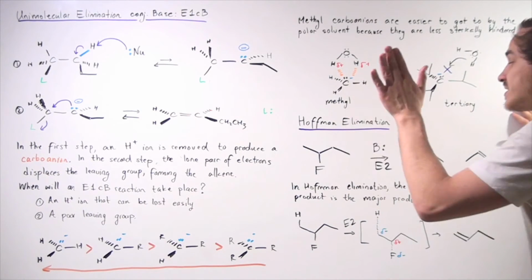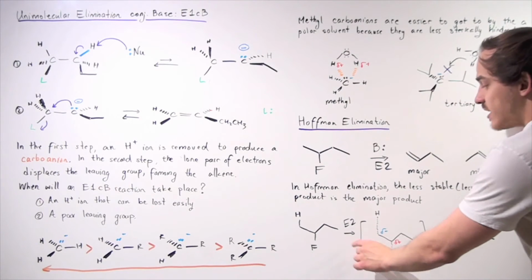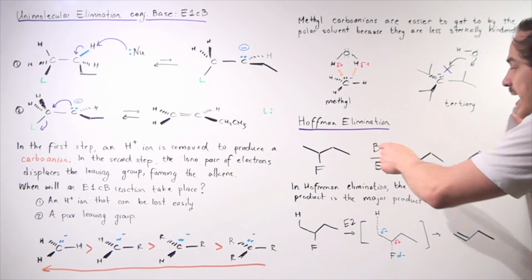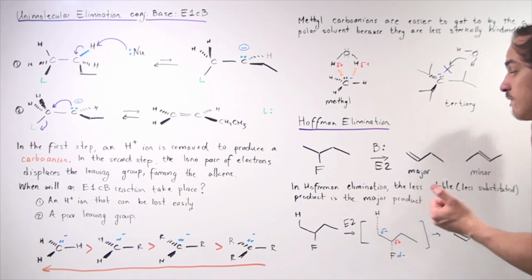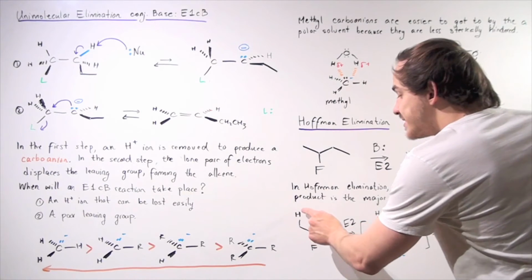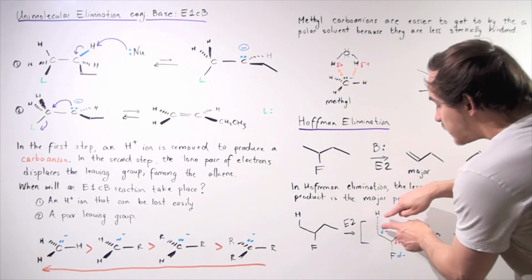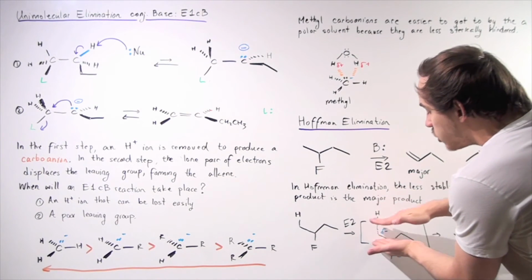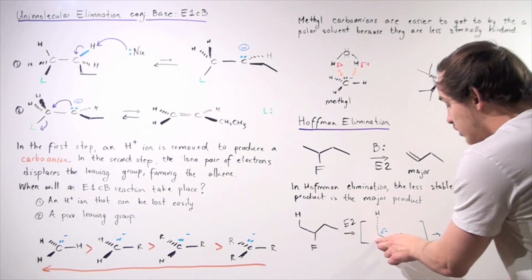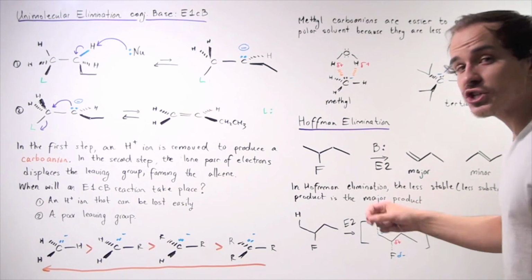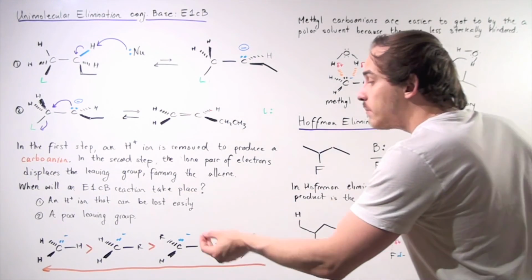Why is that? Well, to answer the question, let's examine our transition state. In the transition state of our E2 reaction, our base, let's say some hypothetical base B with a lone pair of electrons, takes off or begins to pull off this H ion. As this H ion is being pulled off, the lone pair of electrons is getting closer to this carbon. As the electrons get closer to our carbon, a partial negative charge is formed on this carbon. And that means we form a carbanion.